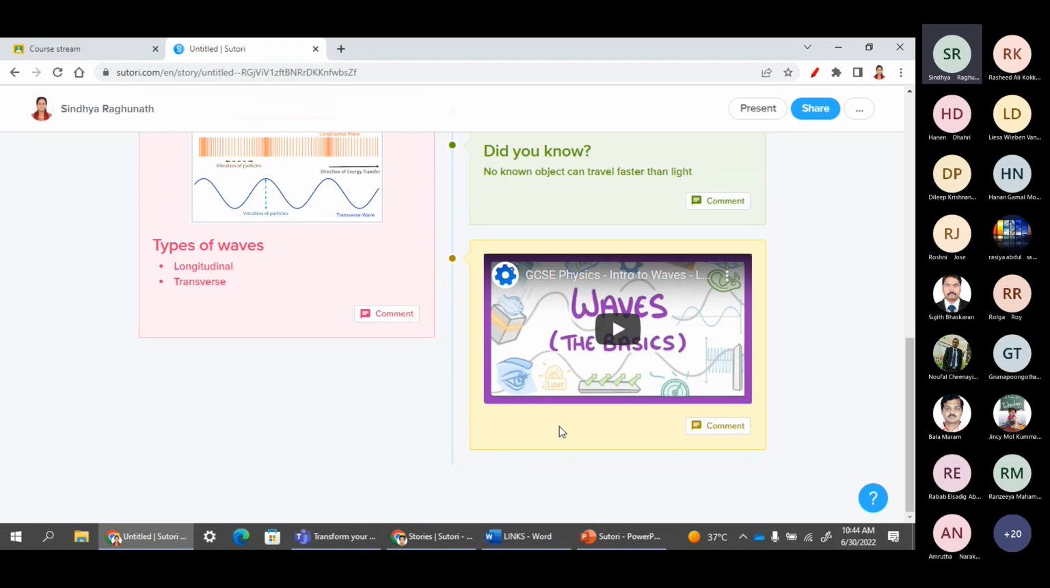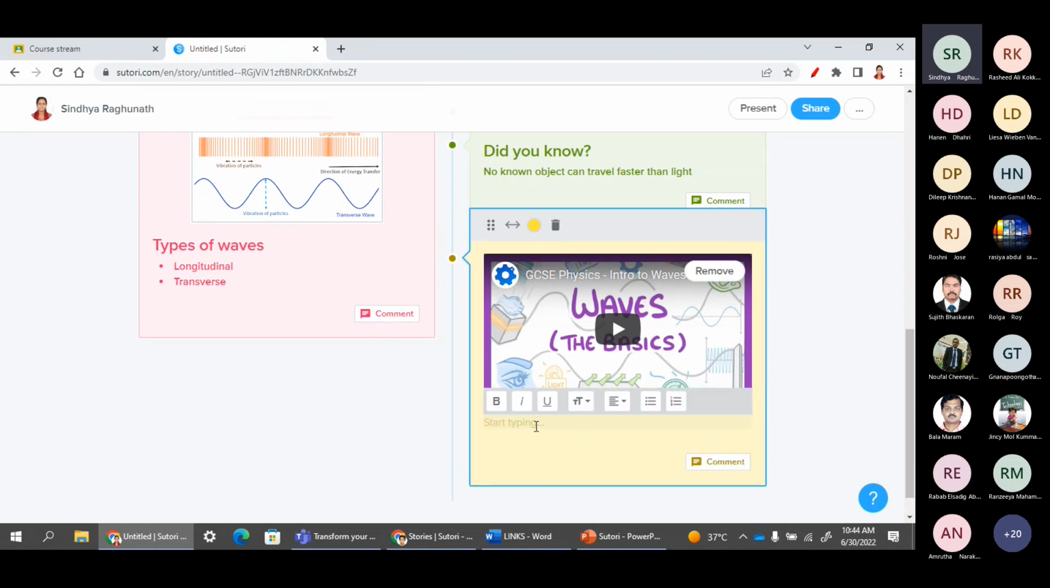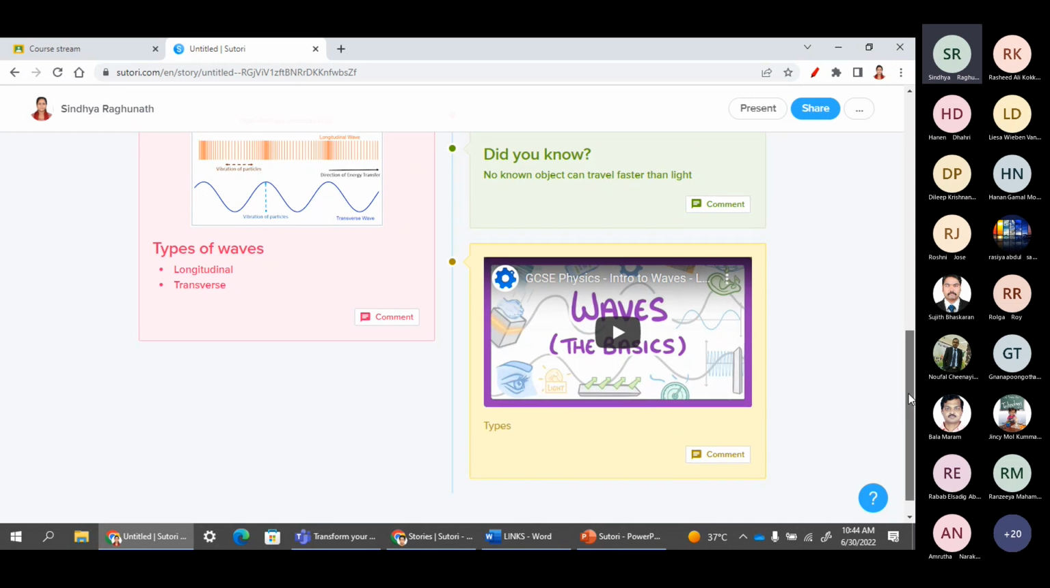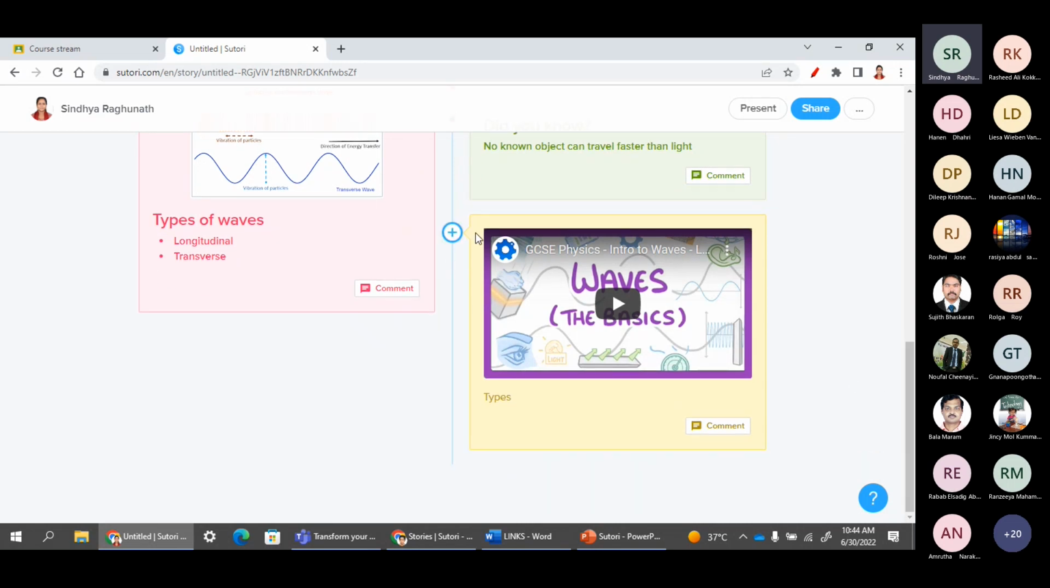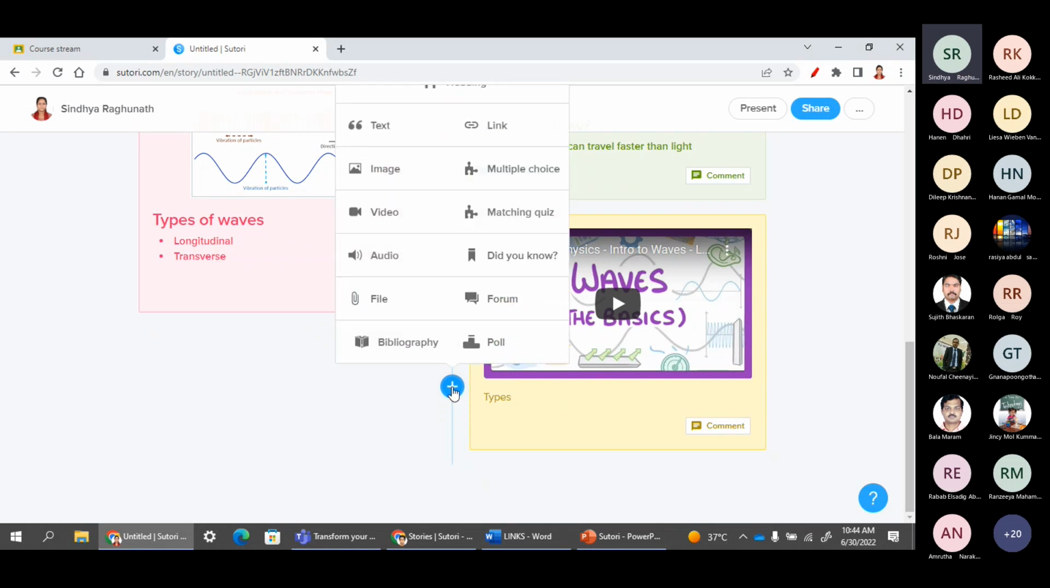So like that, if you want, you can even add titles, different types. Again, we can hover over this plus sign to add another item. Wherever we want to place the next item, just release the plus sign there. So for example, next,